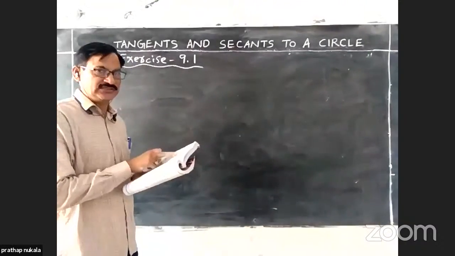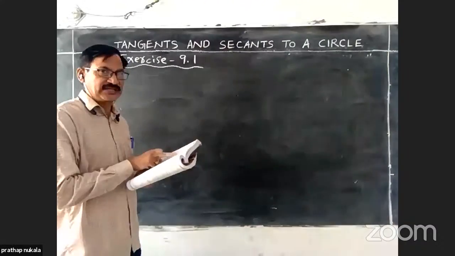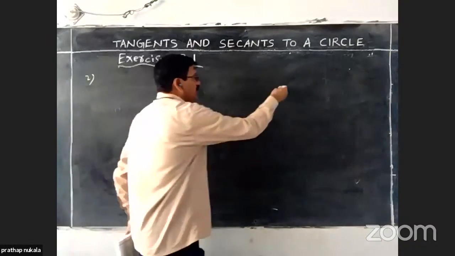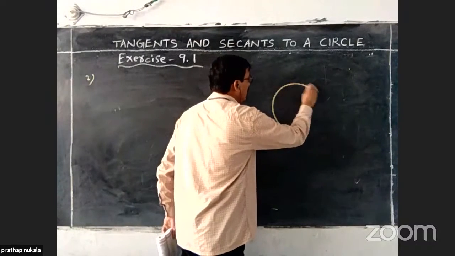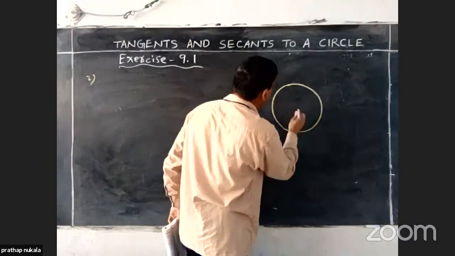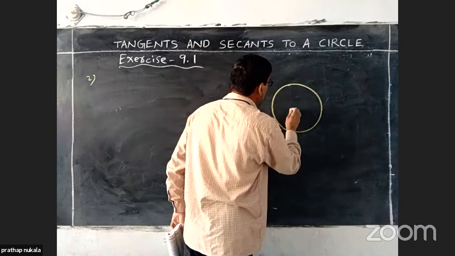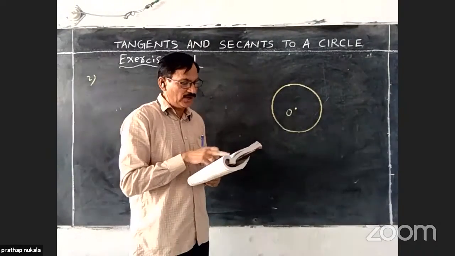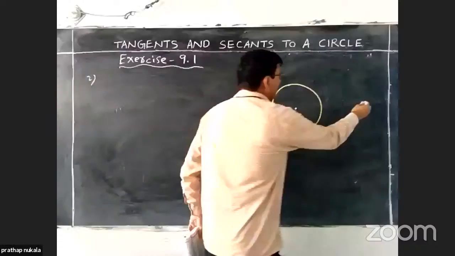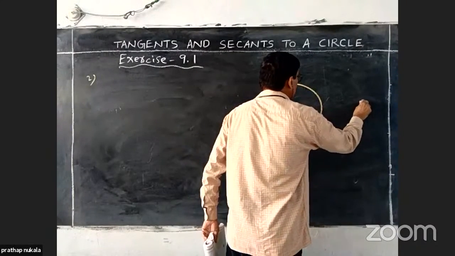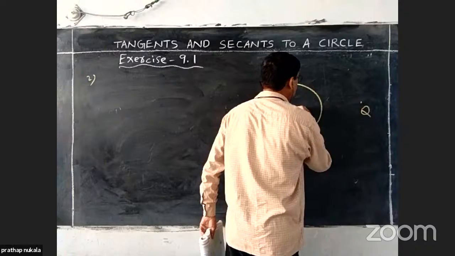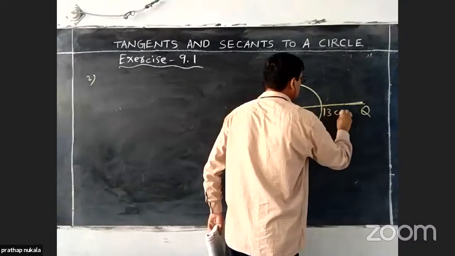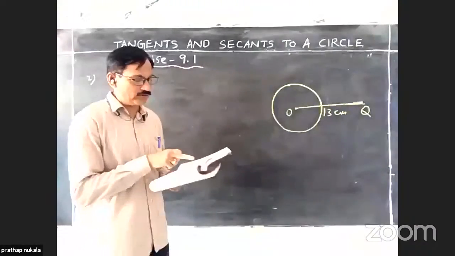A tangent PQ. This is the required tangent. Next, at a point P of a circle. P is on the circle of radius 5 centimeters. First, draw a circle of radius 5 centimeters with center O. Q is the outside point. The distance between O and Q is 13 centimeters. OQ equals 13 centimeters.